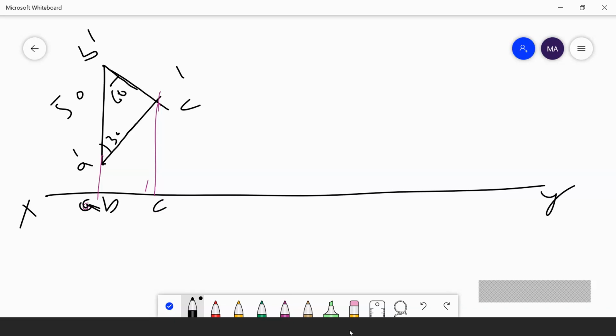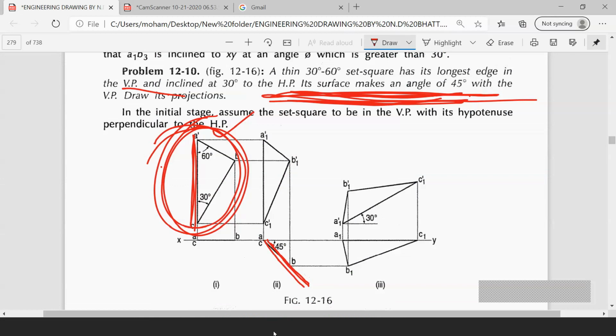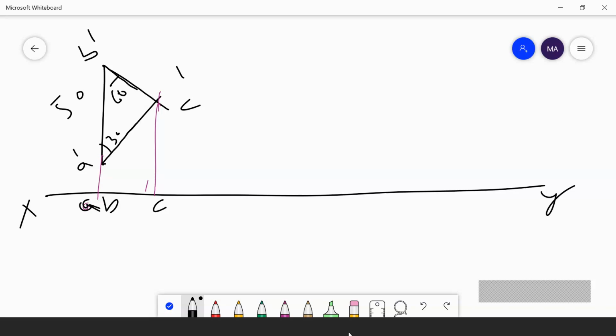After that, he has given that its surface makes an angle of 45 degrees with the VP. VP means we will draw the inclination in HP. I am marking an inclination of 45 degrees with HP.